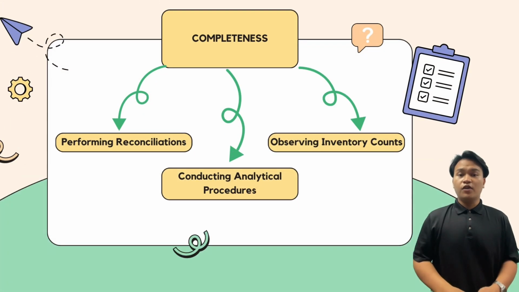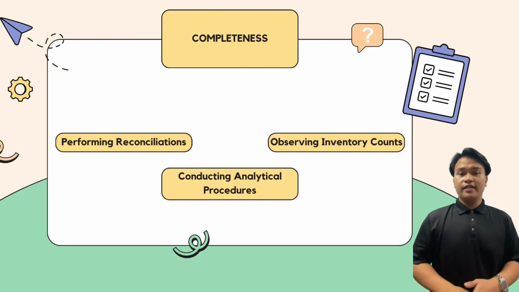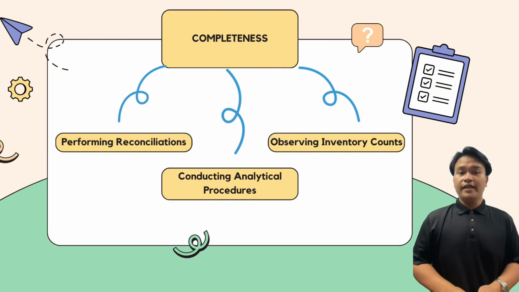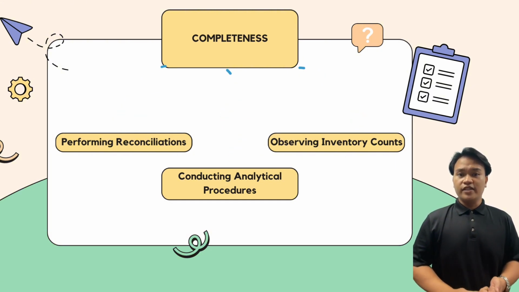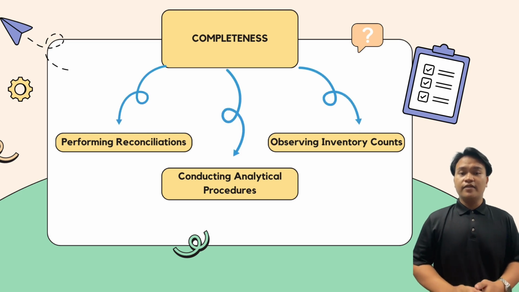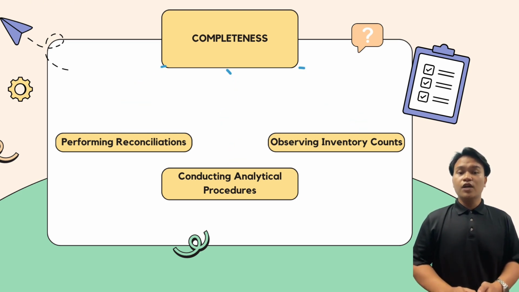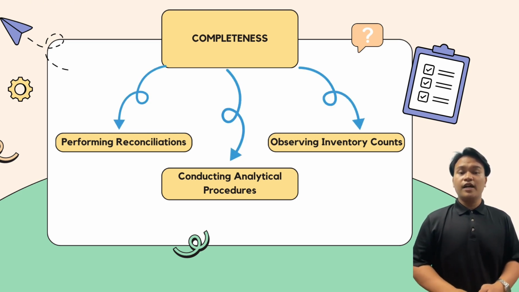Next, we have the completeness assertion. This means that all disclosures that should have been made regarding inventory have been made. Auditors gather evidence for completeness by, first, performing reconciliation, which is to reconcile inventory records with physical counts to ensure all inventory items are recorded.